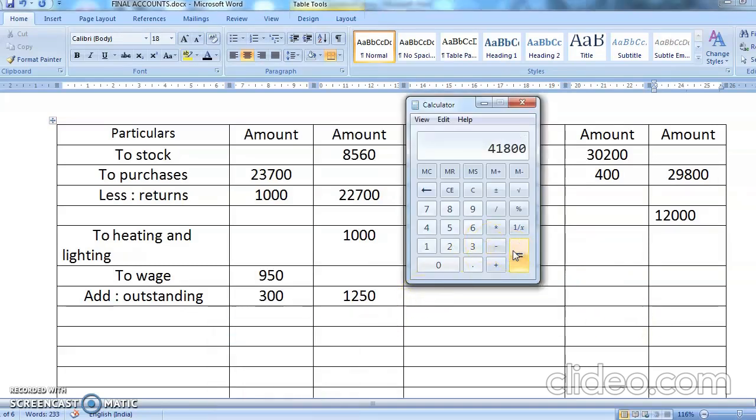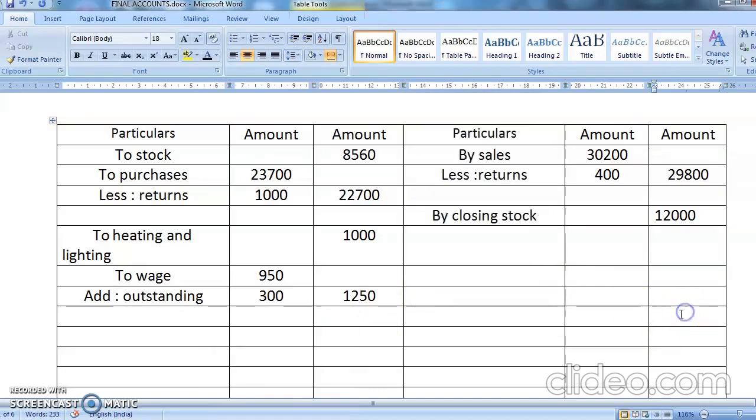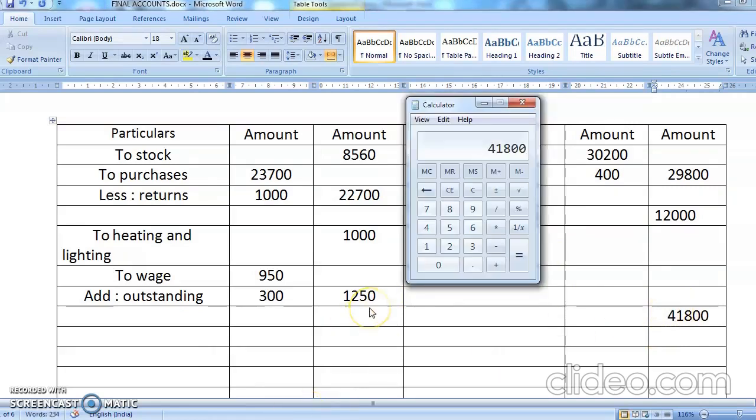The total is 41,800. So you'll write with pencil here 41,800. Again you'll do the totaling. So this is 8,560 plus 22,700 plus 1,000 plus 1,250. So this is coming to 33,510.